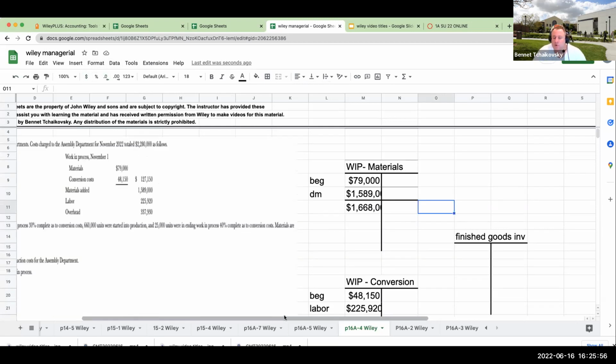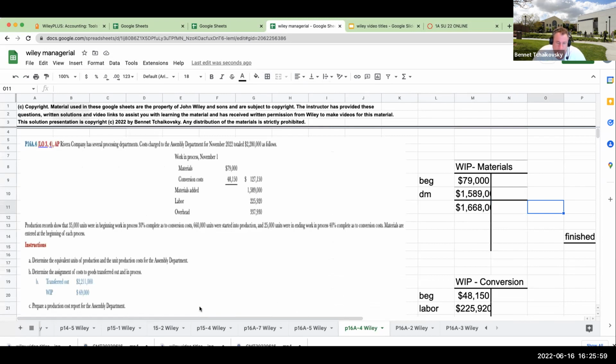The thing about most of the Wiley questions I have observed so far is that there's a commonality between all of them. What it'll say is that production records show materials are entered at the beginning of each process. So when we're looking at equivalent units for materials, we want to keep in the back of our mind 100%. That's generally the way it's going to be, because if they're put in at the very beginning, they're going to be 100% complete as to materials. Now, the 30% complete is going to impact our conversion. So let's take a look at this over here.